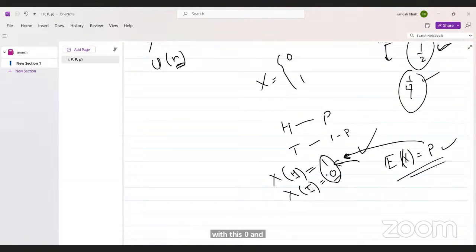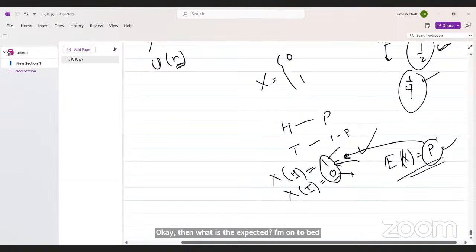So assume that you have one game. If head came, you get 1 rupee, and if tail came, you get nothing. Then what is the expected amount you get? This is p.